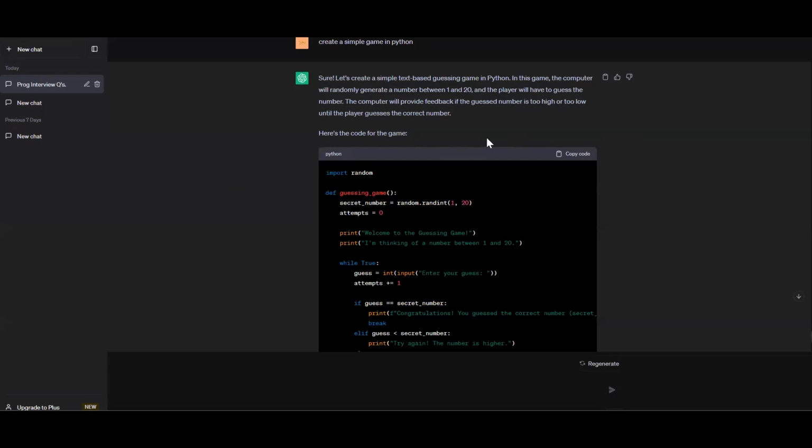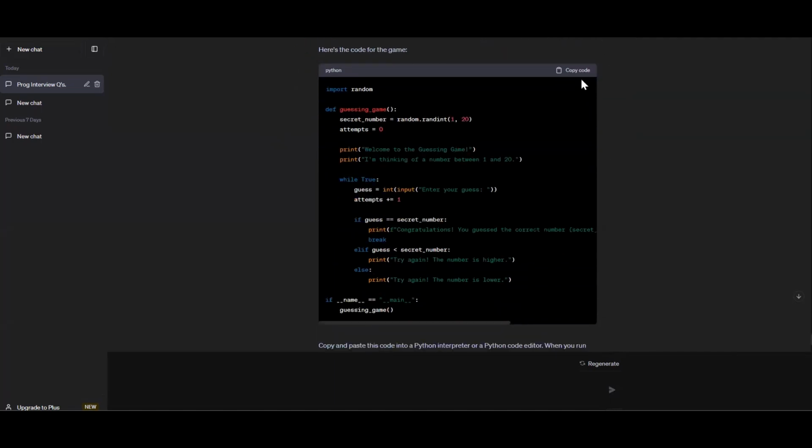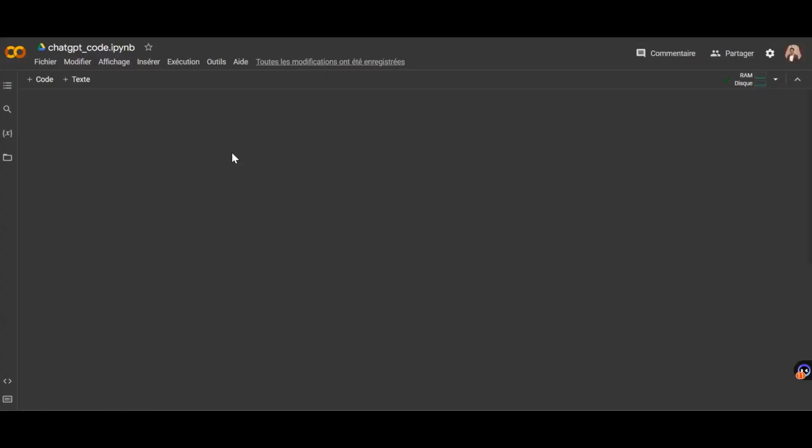Here we have the code for our game with a short description, and ChatGPT gives the rules here. As you see, in this game the computer will randomly generate a number between 1 and 20, and the player will have to guess the number. So let's play this game. I will just copy and paste the code in Google Colab.